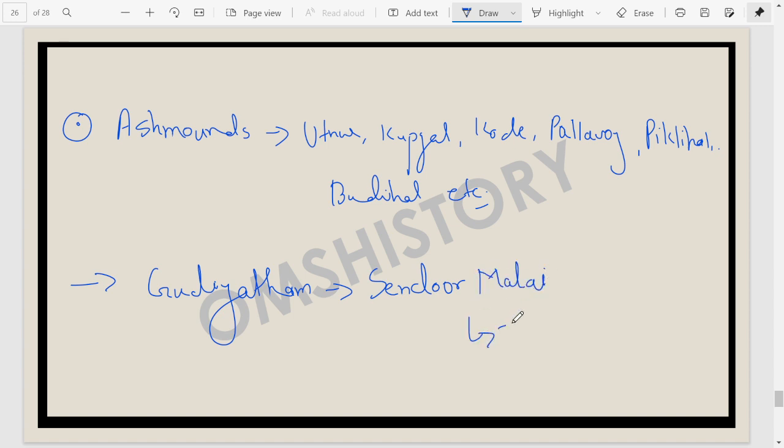This Sendur Malai, in Tamil Nadu, becomes the very first site of Tamil Nadu which gives us ash mounds. It becomes very important for us. It's a very recent development. जाते जाते आपको एक और चीज बतानी है.